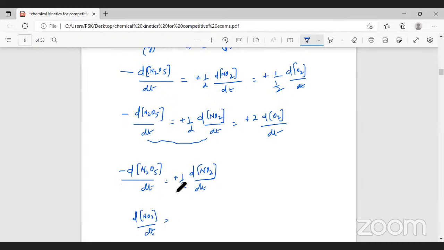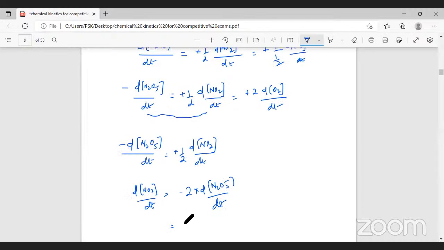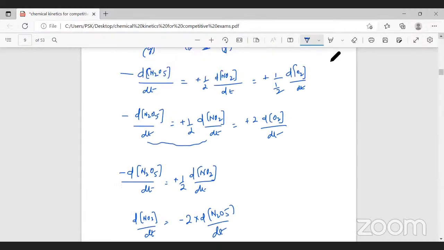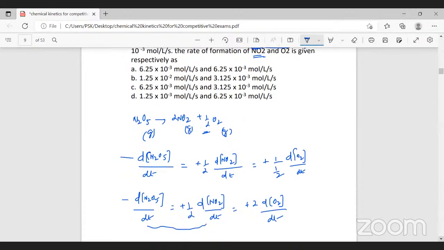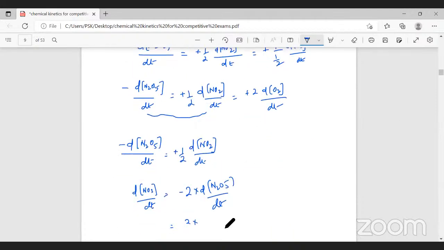Can I equate it to the side twice? So it will be minus 2 into change in concentration of N2O5 divided by change in time. So what will this be? That will be equal to 2 into the rate of disappearance of N2O5 they've given. The disappearance is 6.25 into 10 to the power minus 3. So it will be 6.25 into 10 to the power minus 3. That will be equal to 1.2 into 10 to the power minus 2.